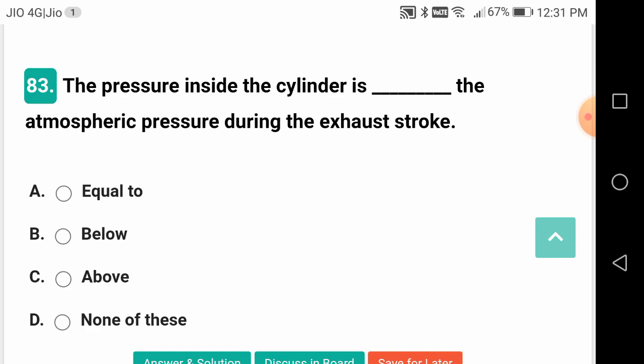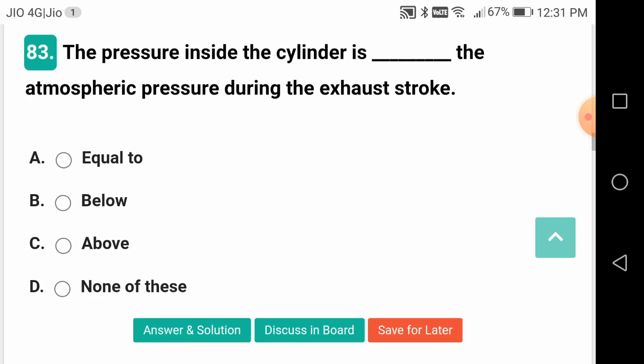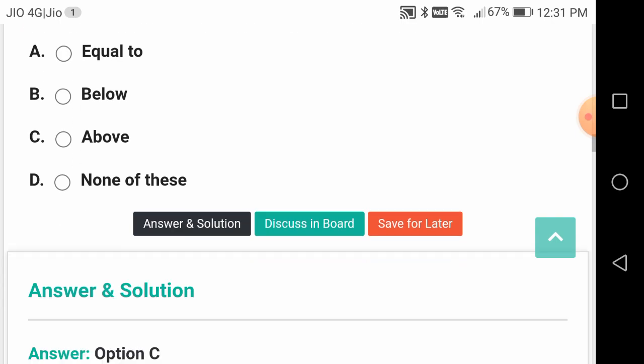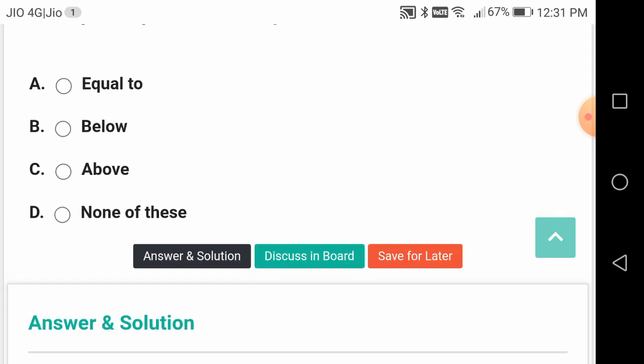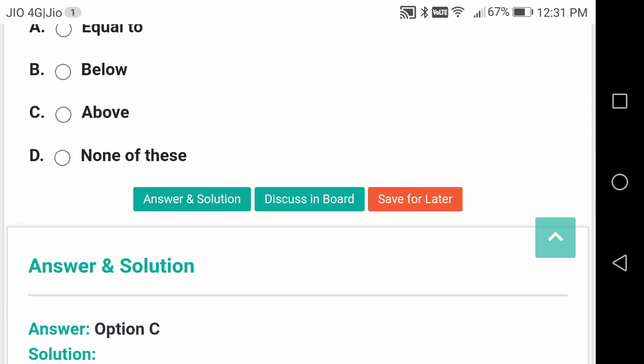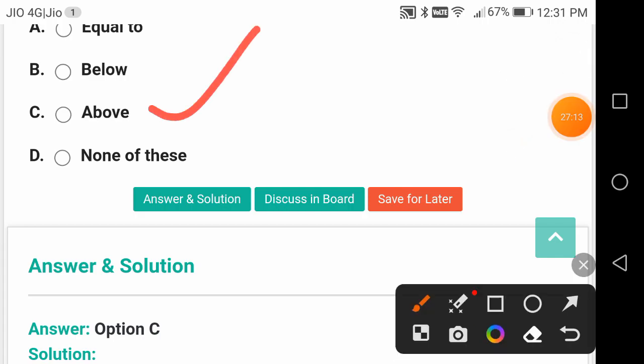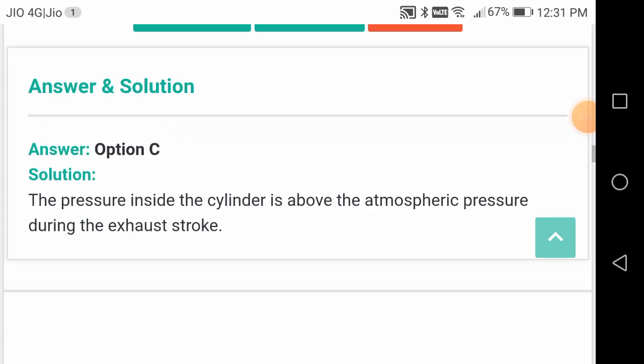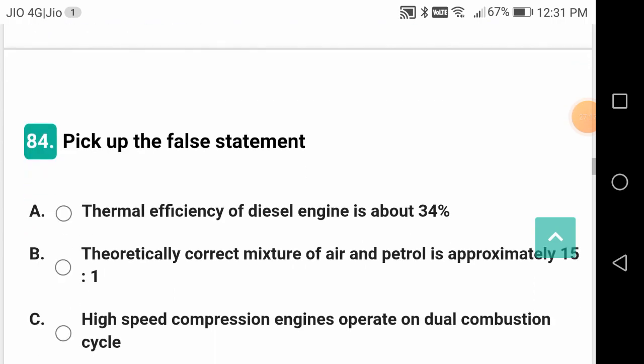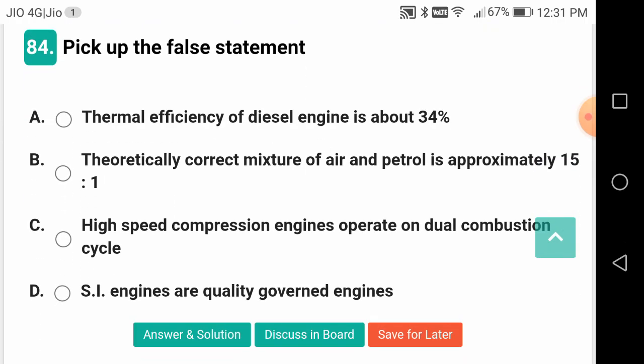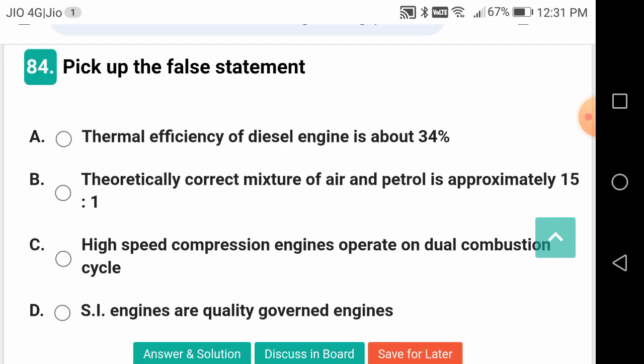Let us check up. The pressure inside the cylinder is dash the atmospheric pressure during the exhaust stroke. Is it below or above or equal? It is above, so that the gases can be sent to air. Otherwise, reverse airflow will be from the atmosphere into the cylinder. So definitely the exhaust gases, flue gas or burned gas pressure should be more than the atmospheric pressure.